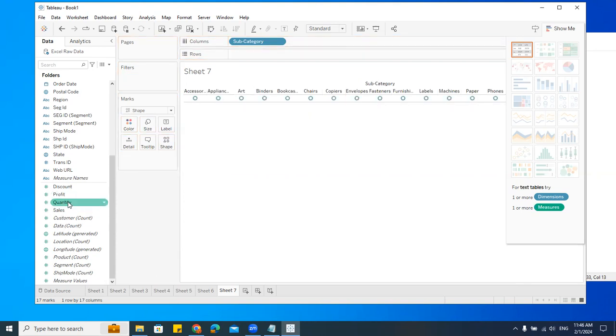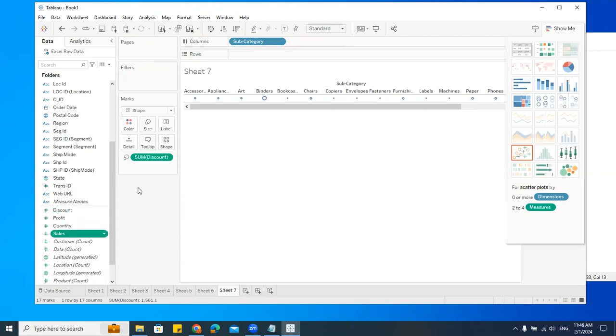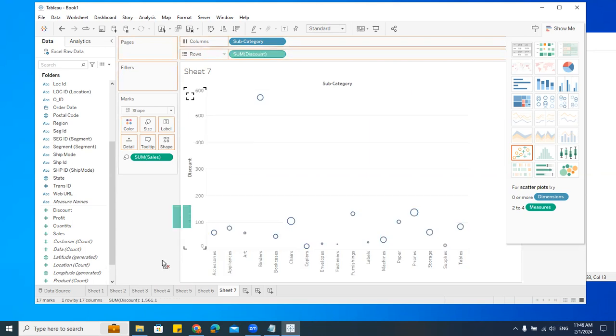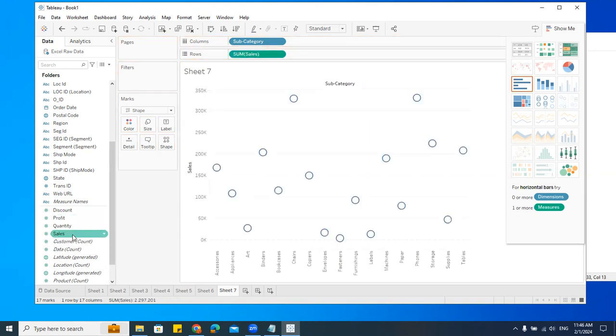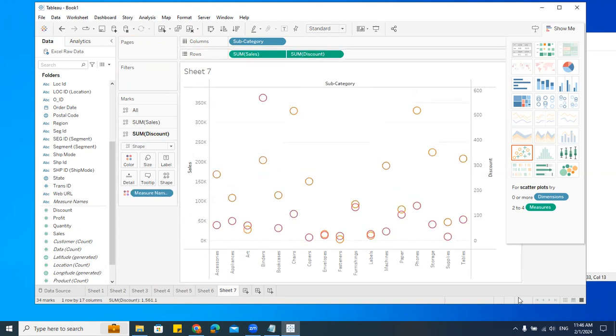I'll take the discount and the sales. Change this to dual axis, which means we have a secondary axis.